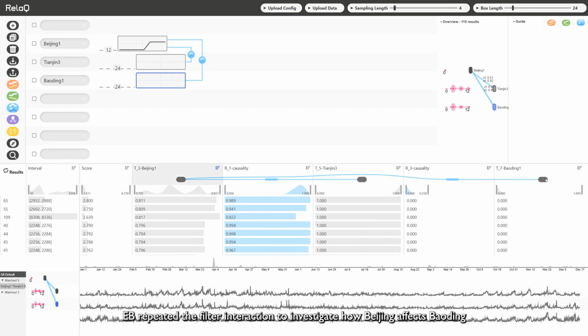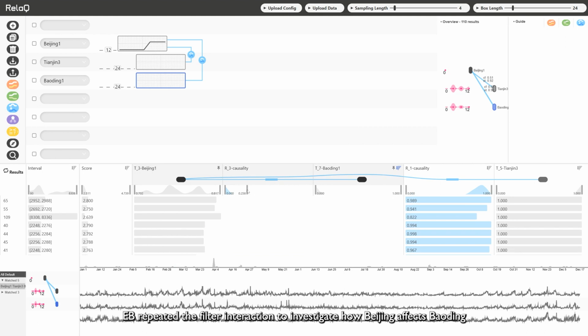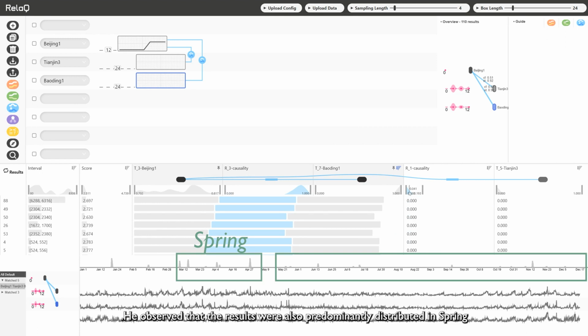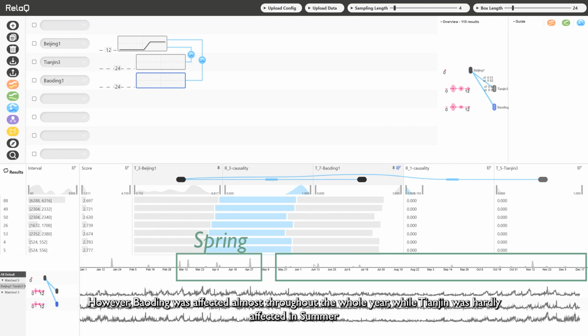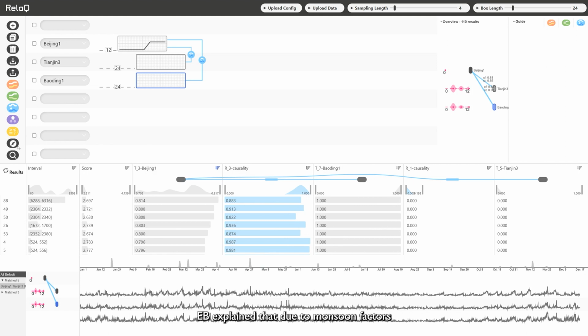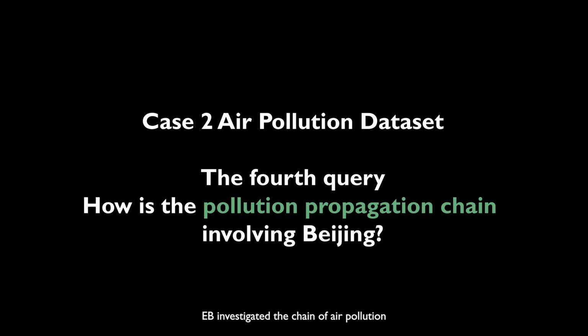EB repeated the filter interaction to investigate how Beijing affects Baoding. He observed that the results were also predominantly distributed in spring. However, Baoding was affected almost throughout the whole year, while Tianjin was hardly affected in summer. EB explained that due to monsoon factors, the wind blew from Tianjin to Beijing in summer, so there was less pollution. EB investigated the chain of air pollution propagation from northwest to Beijing and its effects.